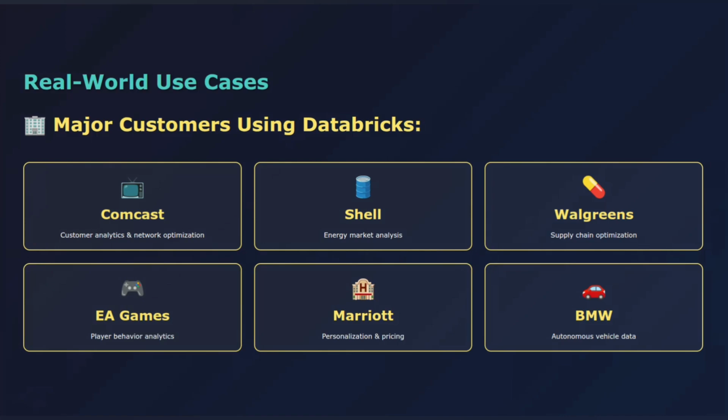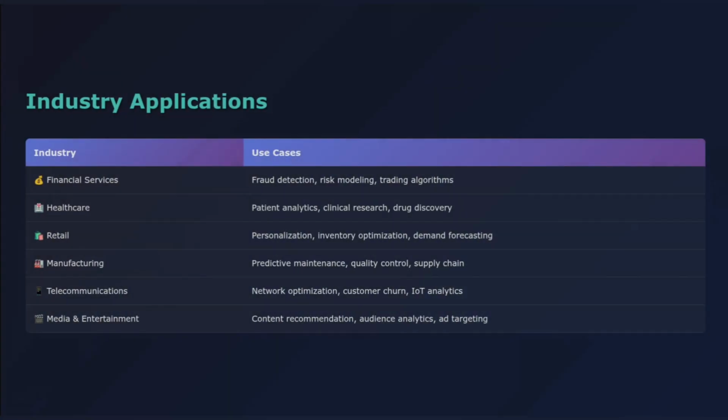So where is Databricks used in the real world? Databricks powers data platforms at some of the world's largest companies. Comcast uses it for customer analytics and network optimization. Shell uses it for energy market analysis. Walgreens leverages it for supply chain optimization. The common thread? These companies need to process massive amounts of data, run complex analytics, and deploy machine learning models, all at scale.